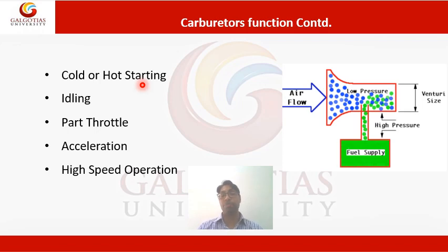So now the next point is idling. Idling is a no load condition. There are three ranges which we define in the carburetor. Number one, idling; number two, normal; and number three, crushing range.